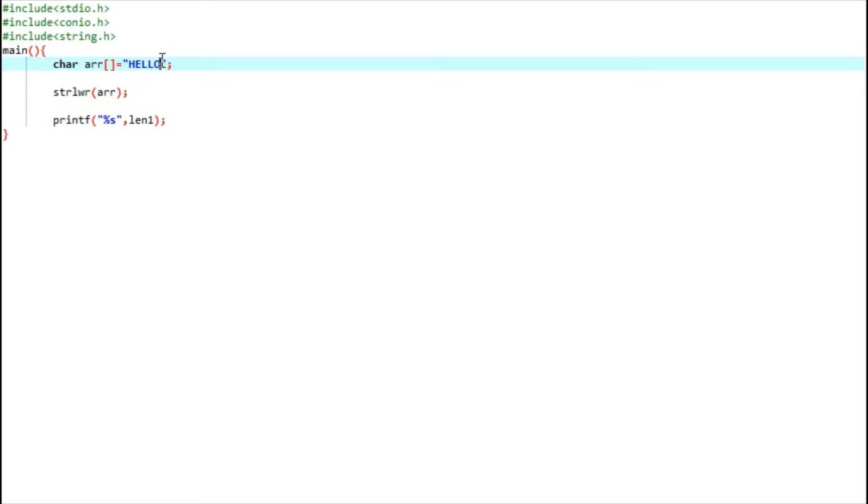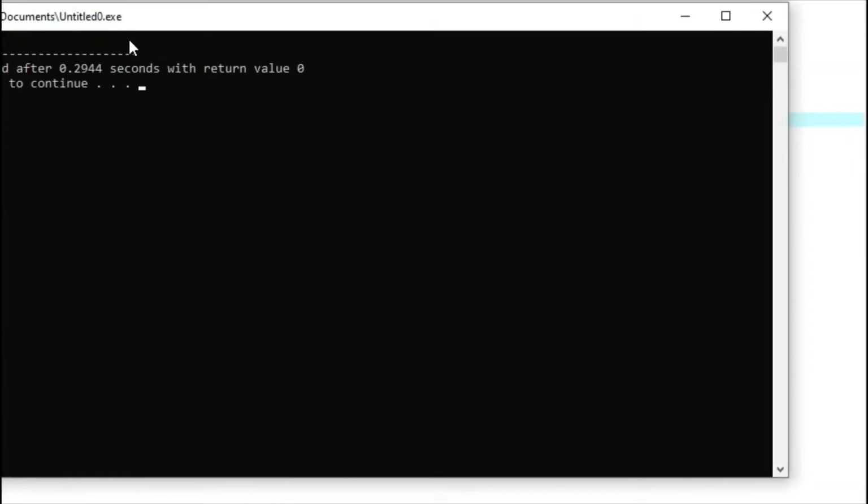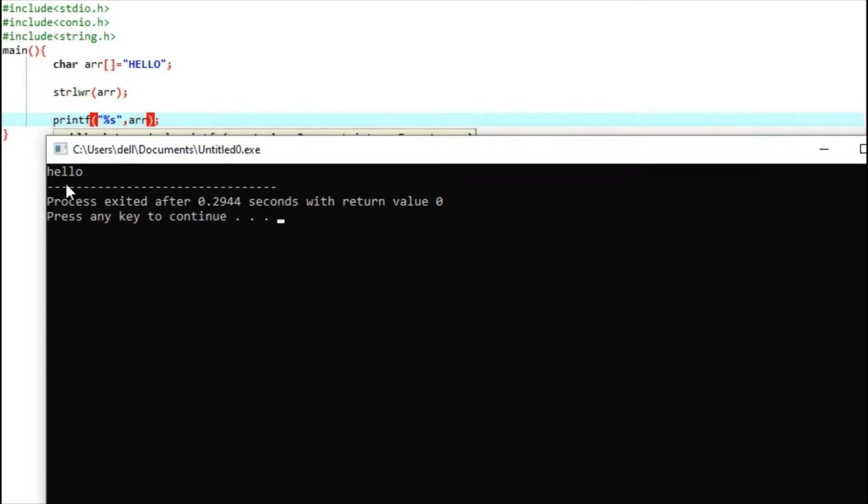Now, the string is in uppercase, so the output will be in lowercase. Let's print it, no error, and here you can see that hello has been printed, but now in lowercase. We have defined it in uppercase.